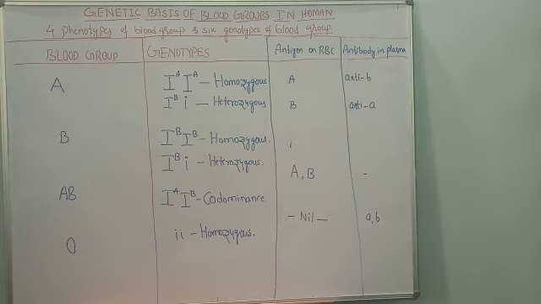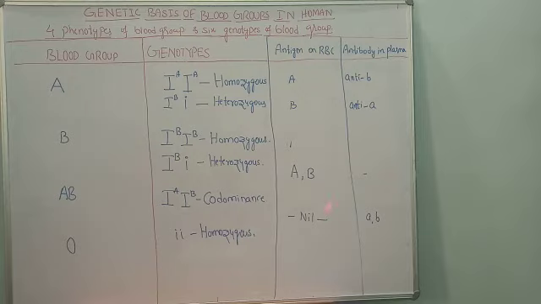So because of these two reasons, there are two options. Here, antigens are produced, no antibodies. But here, in O, there is no antigen, but antibodies will be there. So because of this reason, the person with O blood group is regarded as a universal donor. He can donate his blood to any person.